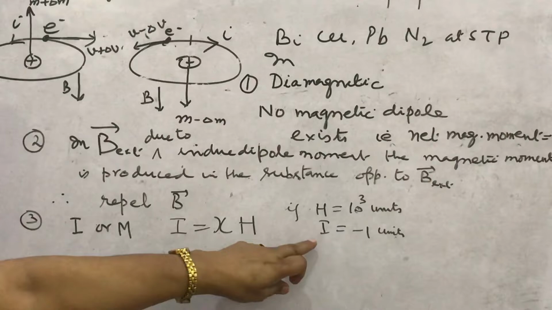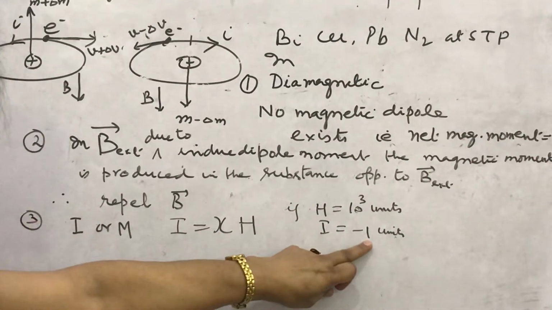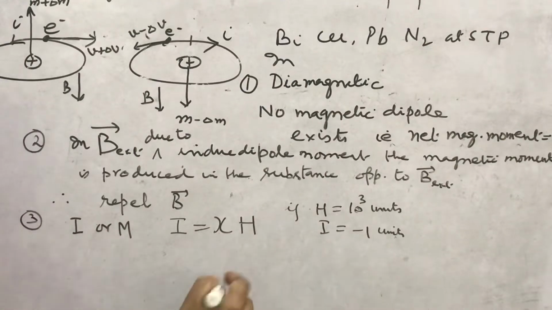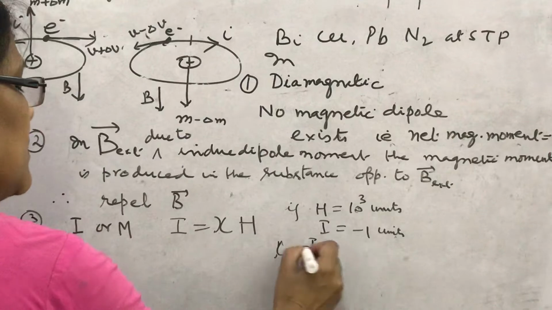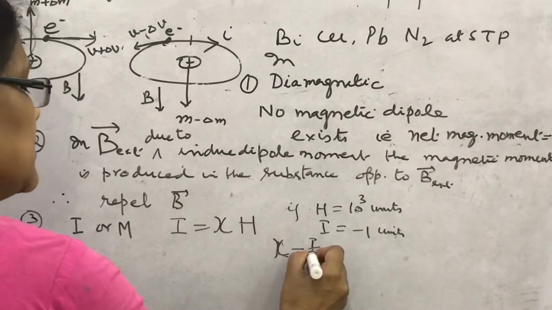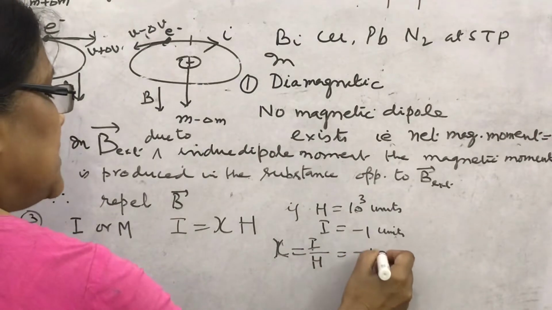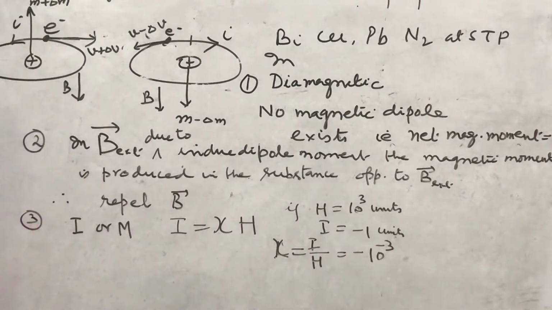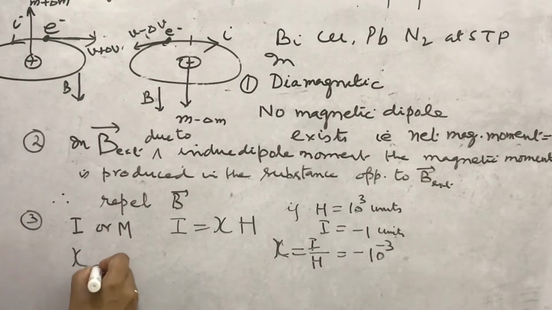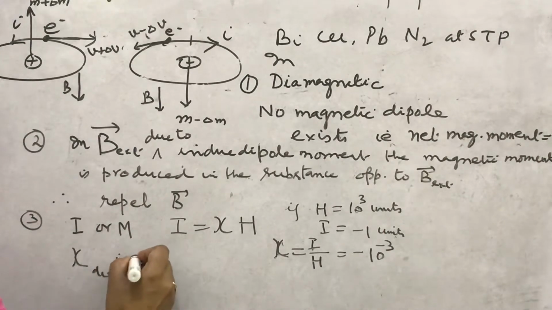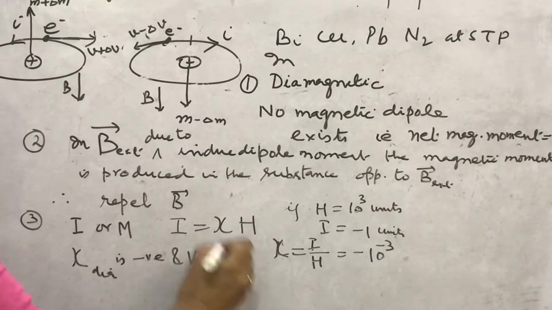That is induction in the direction opposite, that's why minus sign, is very less, so it is 1. How can you find the value of psi here? That is psi, this magnetic susceptibility, I upon H, and this is minus 10 to the power minus 3. So, what is the property? That magnetic susceptibility for diamagnetic substance is negative and very less.